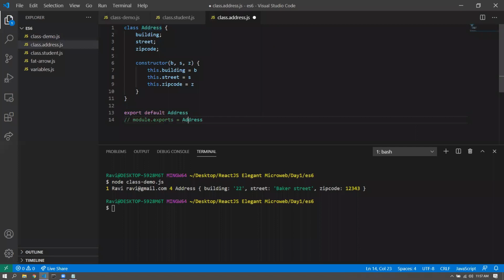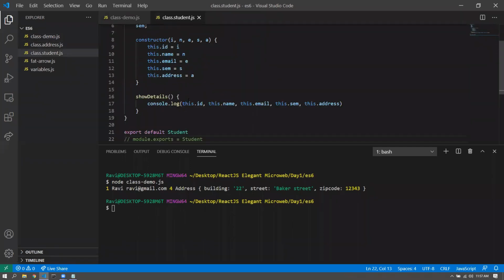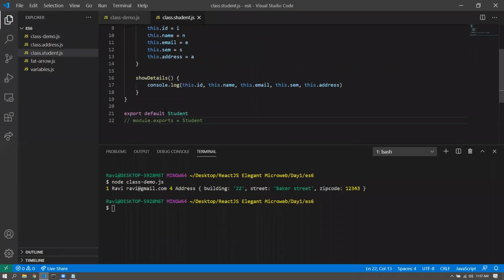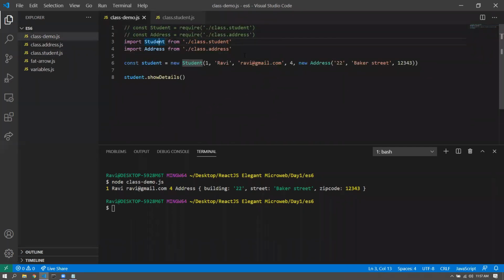Now, this is one way of exporting things. There is also another way of doing it. All right. Say, for example, if we don't want to do an export default for student, I can simply do export class student. And the way we import this exported member is by using curly brackets.